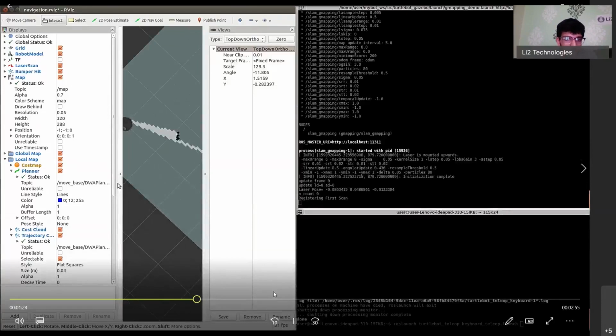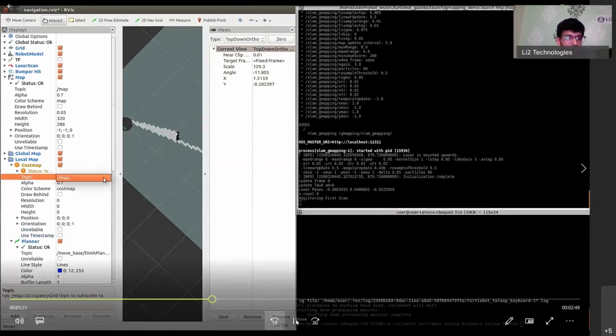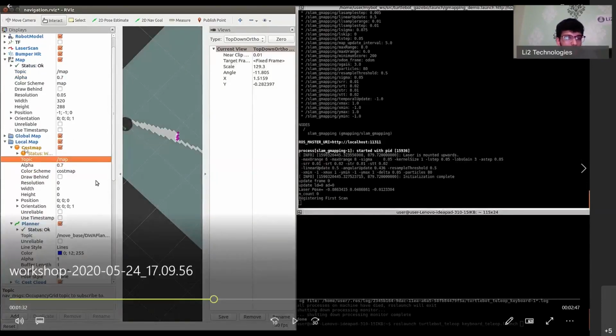Now, when you're running your map functions, what you have to do is, under local map and under cost map, there is a topic option. That topic option has to be changed to /map, because what we need is for the local map to subscribe to the map which is being published, and using that, it needs to ensure that it starts the map building process.